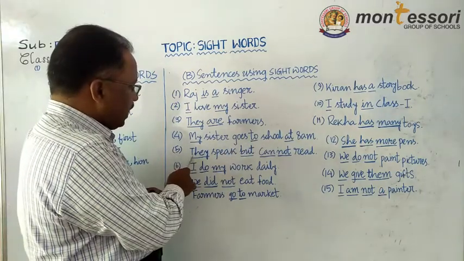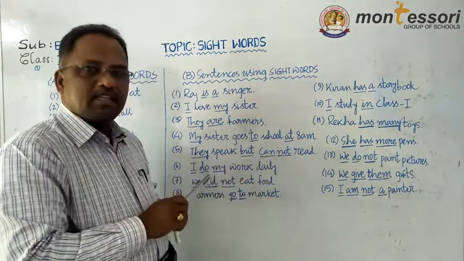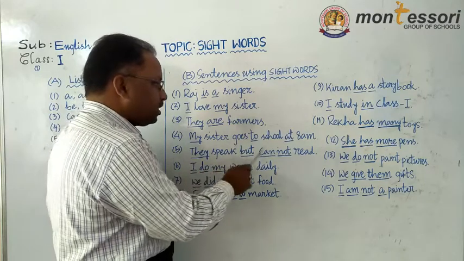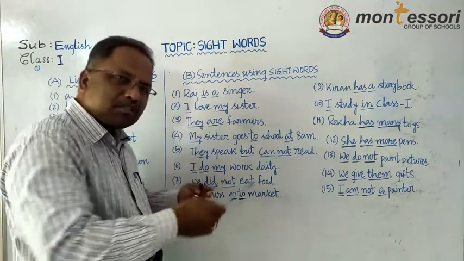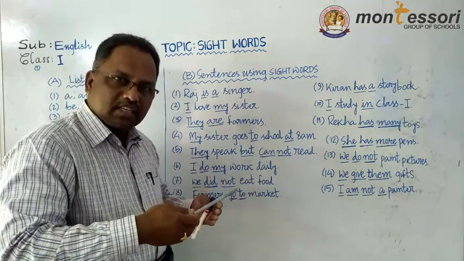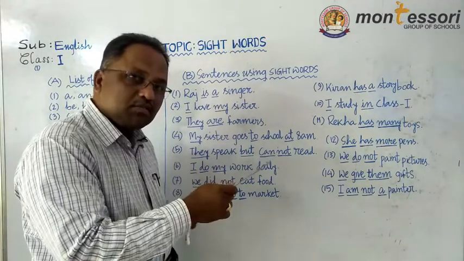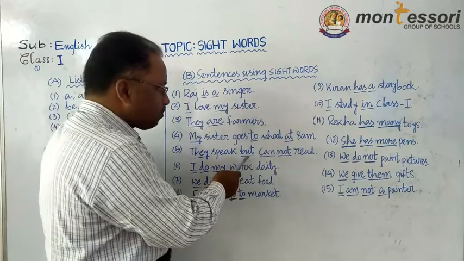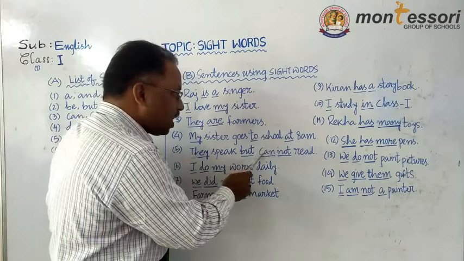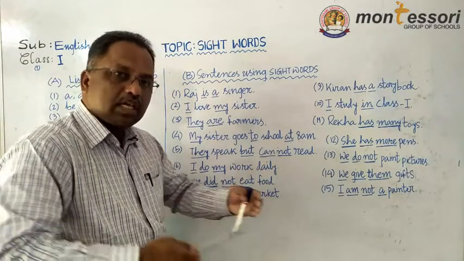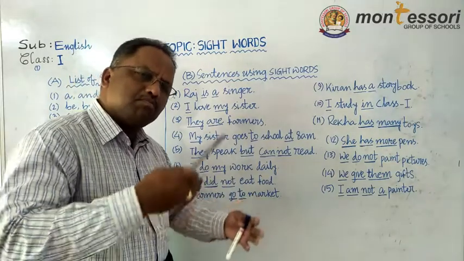Next you see, they speak but cannot read. Now here see, they, we use this word many times, isn't it? Similarly, you see but, we also use many times. But, can, not, all the underlined words are sight words, which we use many times, which appear to us most of the times.